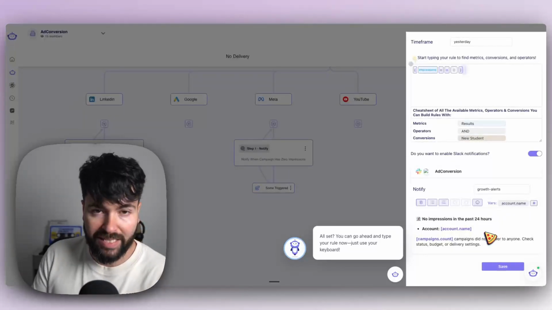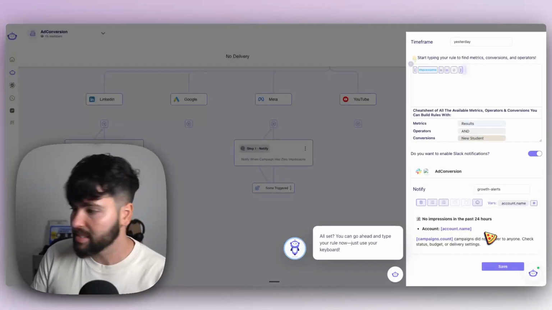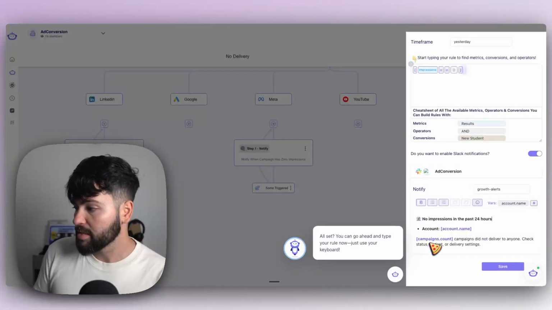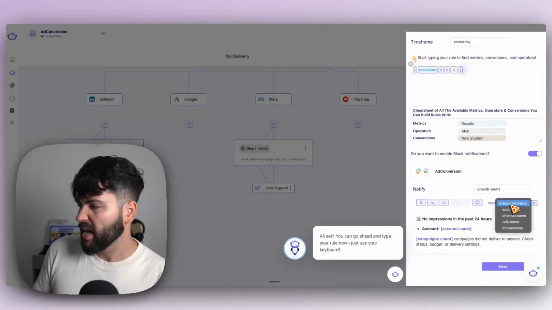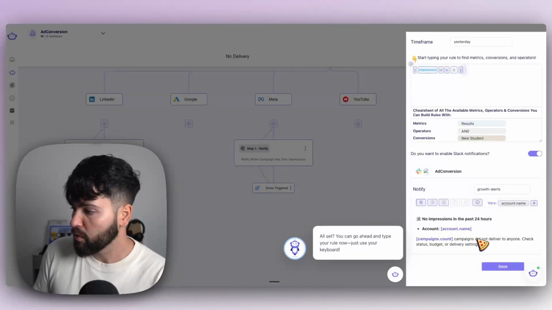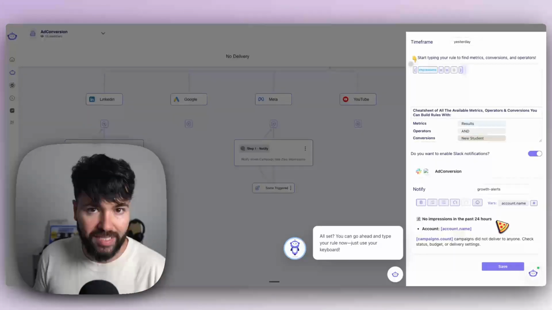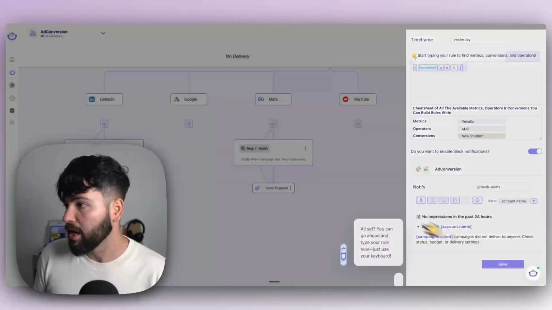And then I'll get a Slack notification just like this saying, hey, you had no impressions in the past 24 hours. These are the amount of campaigns. This is the account. I could also push in different pieces of information with these variables if I wanted to. All of this is completely customizable, so I can adjust the message as I see fit. And that's really it. I'll go ahead and save this.